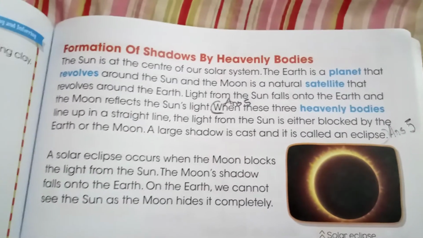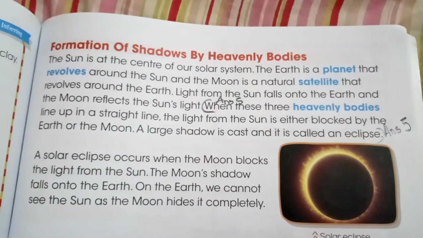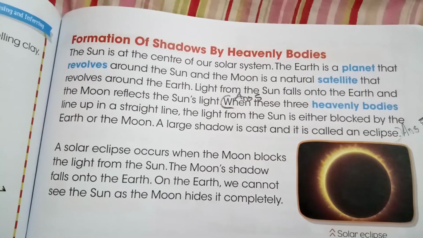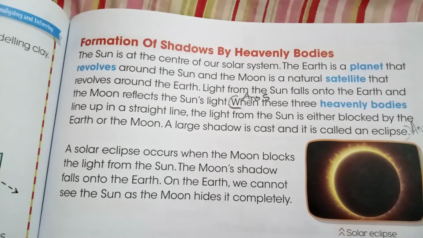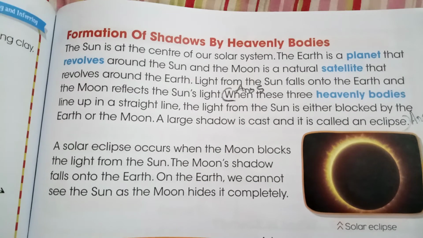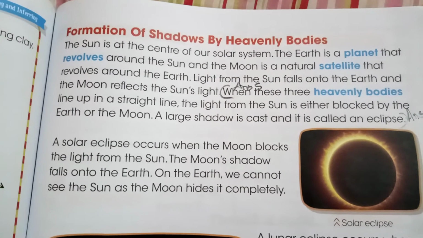We studied that the sun is the center of the solar system, the earth is a planet, and the earth is always revolving around the sun. On the other hand, the moon is a natural satellite and it is revolving around the earth. Now, when light from the sun falls on the earth, the moon reflects the sun's light.